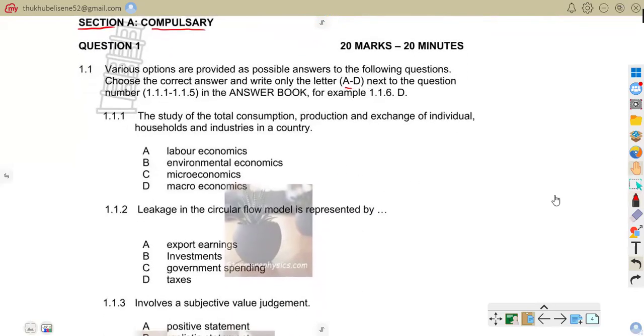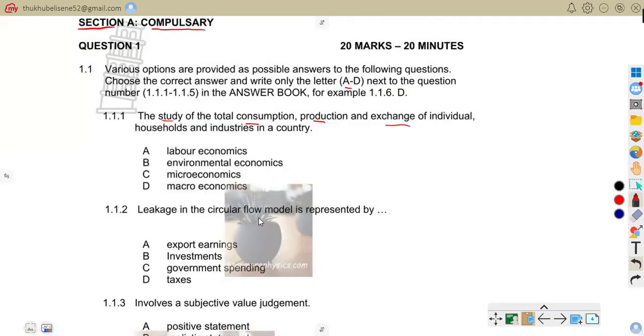Now let us attend to 1.1.1. As it says, the study of the total consumption, production, and exchange of individual households and industries in a country. We are given four options, and we are to come up with the correct answer. A, labor economics, B, environmental economics, C, microeconomics, and D, macroeconomics.